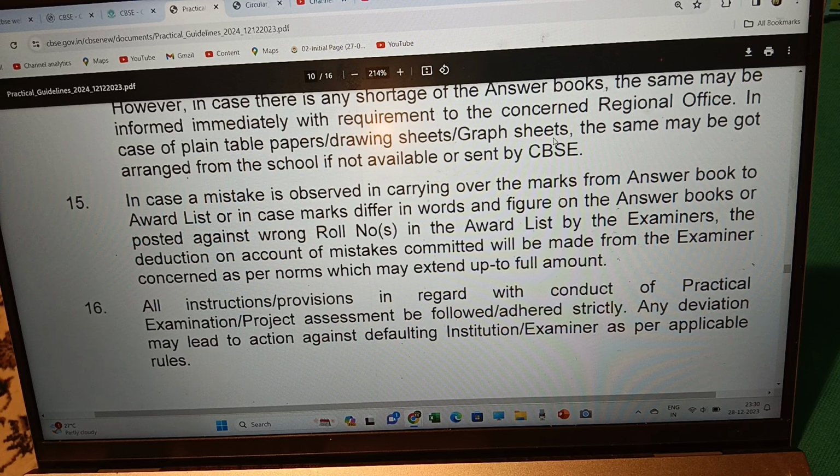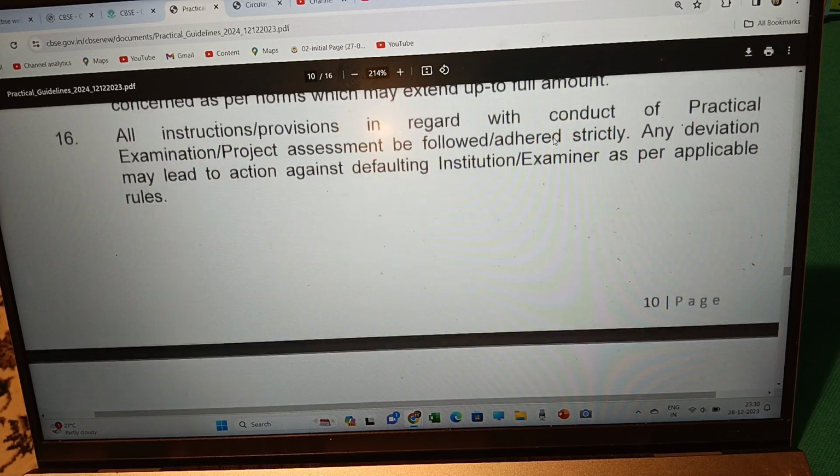That means correct information should be uploaded. All instructions and provisions in regard to the conduct of practical examination or project assessment must be followed and adhered to strictly. Any deviation may lead to action against the defaulting institution or examiner as per applicable rules.